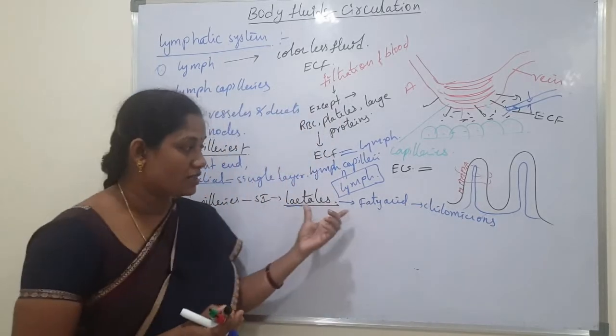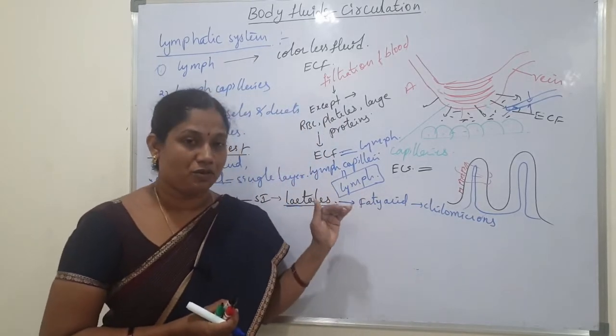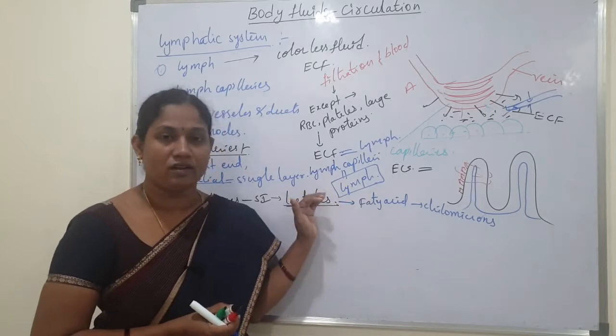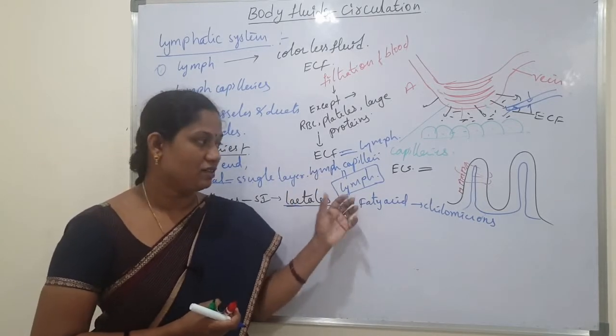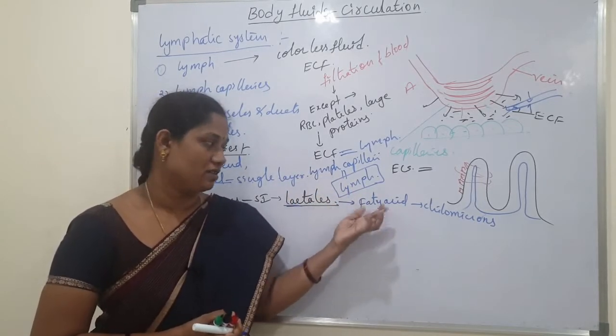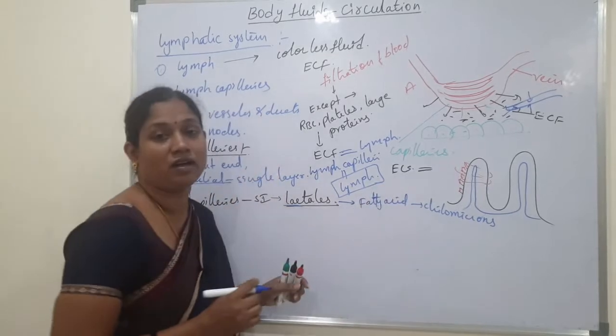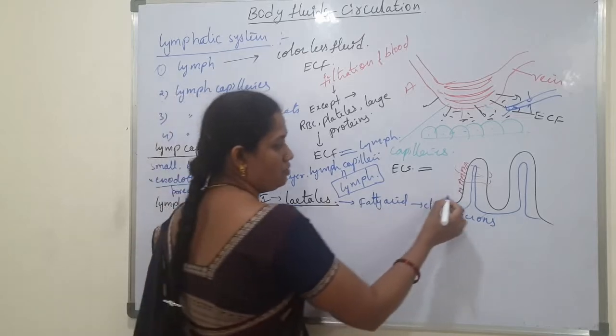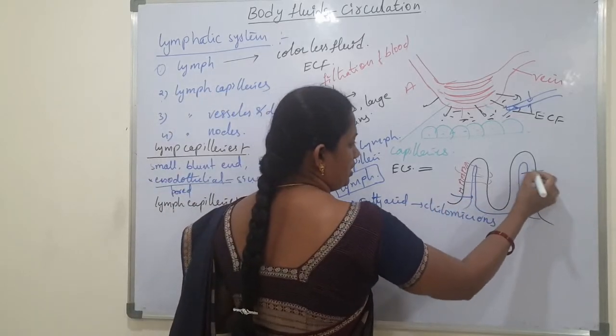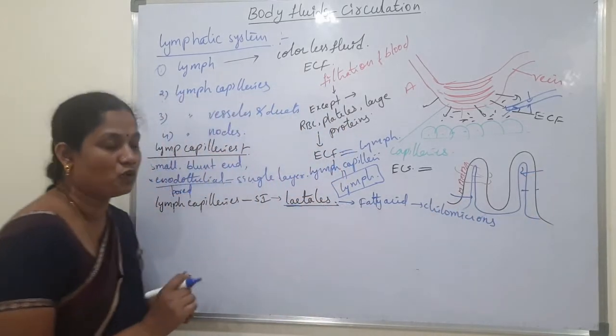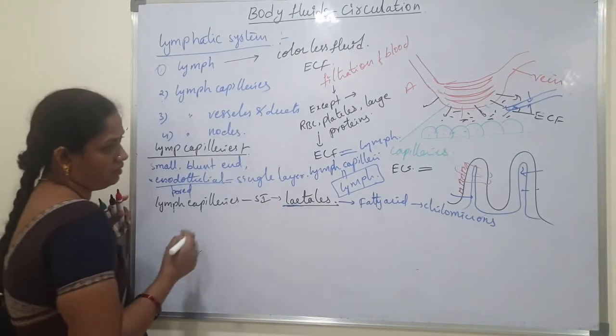The fatty acids are absorbed in the form of chylomicrons. That's why these lymph vessels in the small intestine are called lacteals.